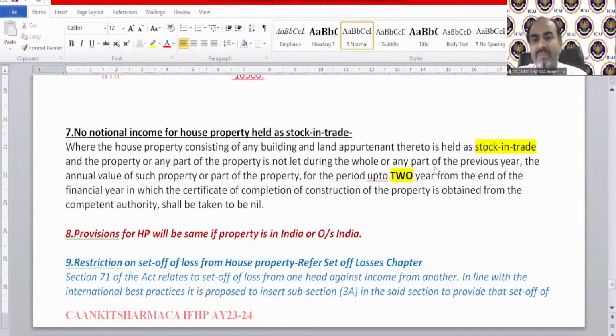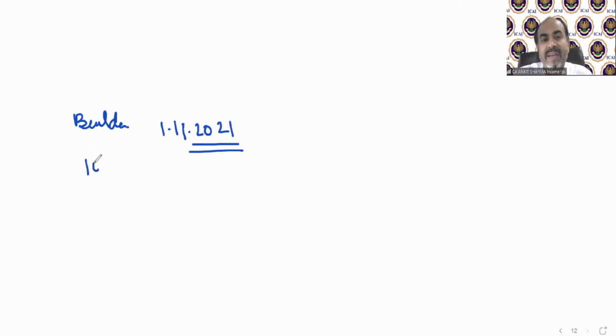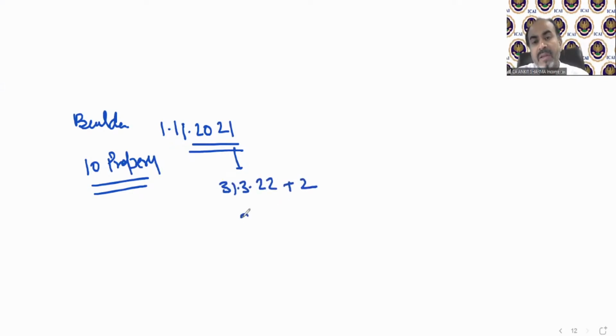What exactly are they saying? Let me explain with an example. For example, if a builder's construction is completed on 1st November 2021, he has 10 unsold properties. So the provision says that in the year construction has been completed and the certificate has been obtained from a competent authority, leave this year, which will end on 31st March 22, plus 2 more years. That means till 31st March 24, these properties will not be treated as deemed let out property.